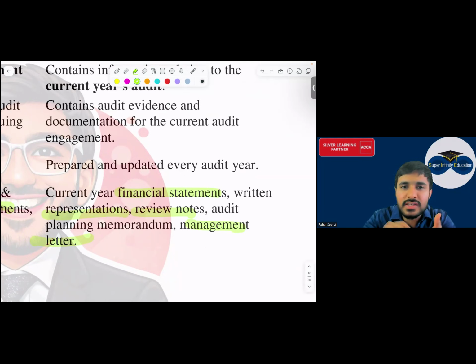Whatever the management has given us, that is different. Whatever notes I have made down, when I was doing the audit, I have made some notes. Okay, these are the issues in the company. That is separate because every year it will be different. Yes, sir. That is stored in this one. Is this clear to everyone? इससे MCQs आते हैं. From this MCQs are tested, everyone. Permanent audit file and current audit file.